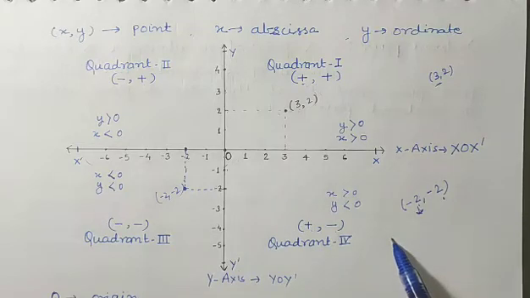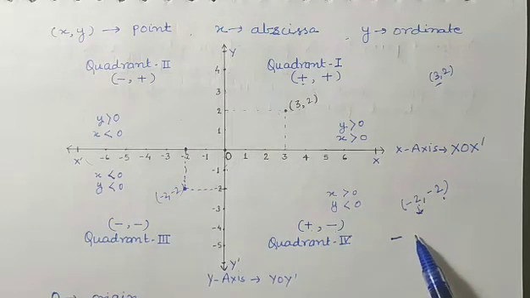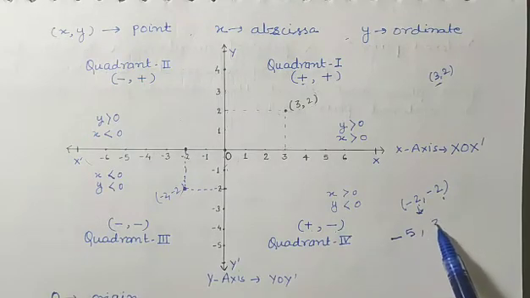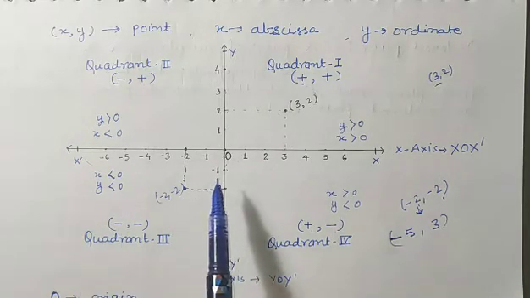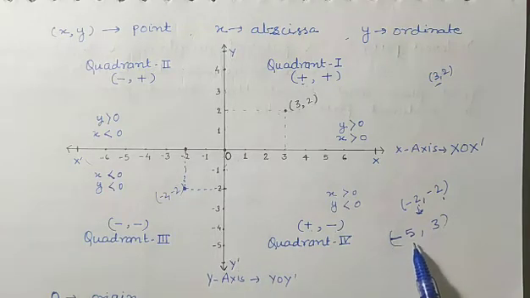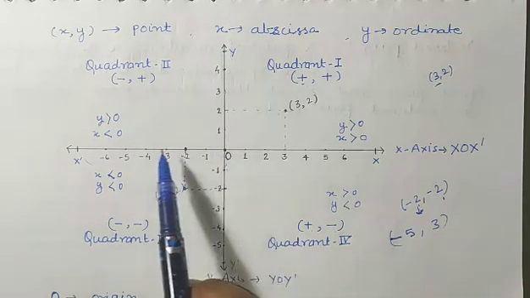Okay, like one more example we can see. If someone asks you where (-5, 3) will be located. So firstly we'll see on the x-axis, minus 5 is there.